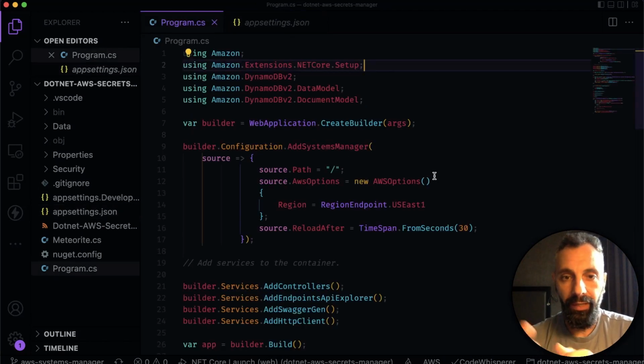In .NET, we can have multiple providers for the configuration. Some of them are the local secret store that you can use to store secrets. That's an option for .NET, but personally, I don't like that because these configuration settings end up in clear text under your profile. If anyone were to gain access to your PC with your profile, let's say through a phishing attack, then they would have access to these settings.